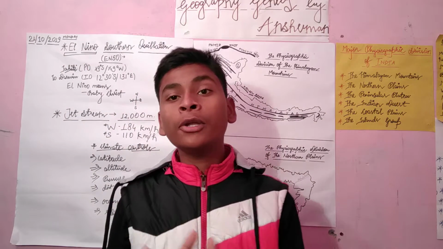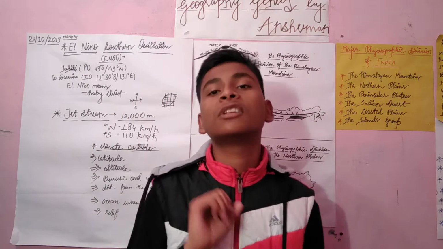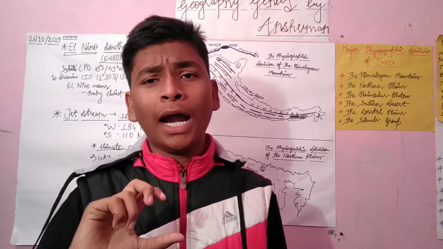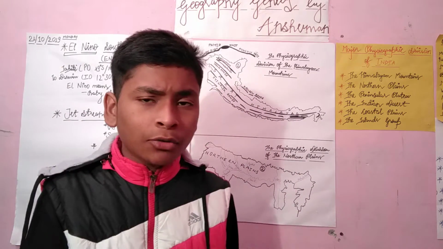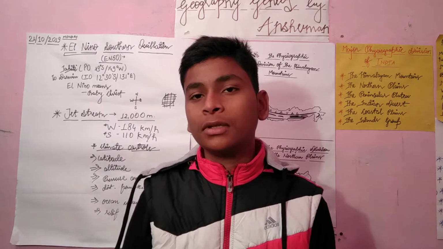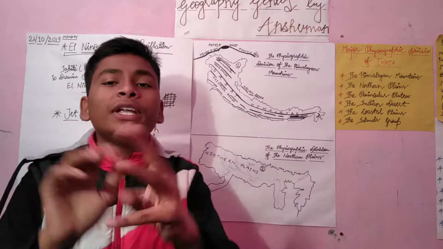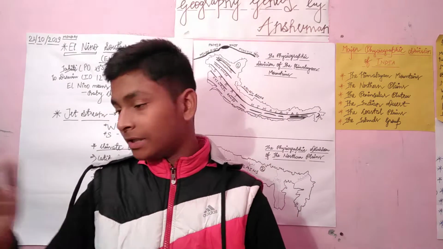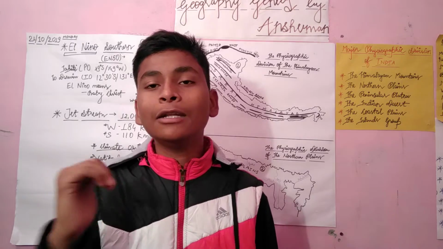Now the water is also divided into courses. I didn't remember to tell you that I have to tell you about the pattern as well as the courses. So the river water is divided into three courses. Actually, remember this. It is divided into three: the upper course, the middle course, and the lower course.